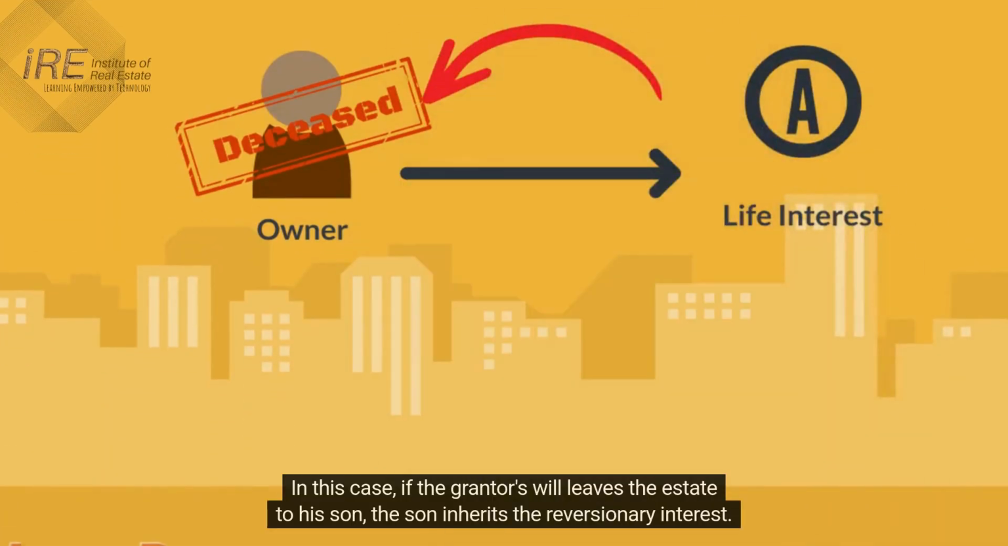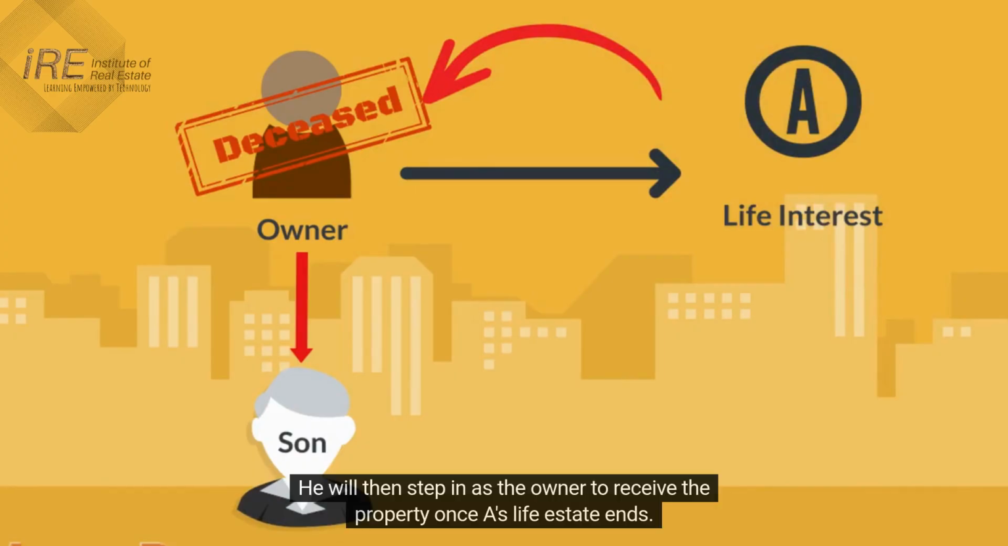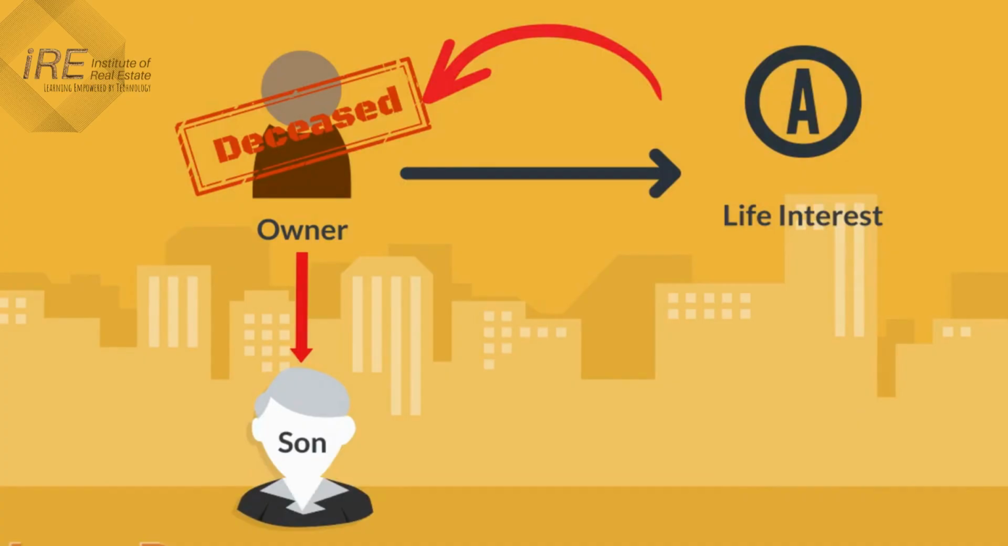In this case, if the grantor's will leaves the estate to his son, the son inherits the reversionary interest. He will then step in as the owner to receive the property once A's life estate ends.